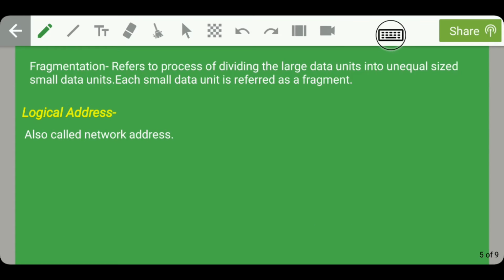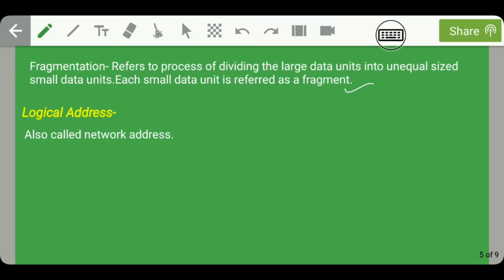Guys, moving on, what does fragmentation mean? Fragmentation refers to the process of dividing large data units into unequal sized small data units. Each of these small data units is referred to as a fragment. So guys, the network layer is responsible for fragmentation.